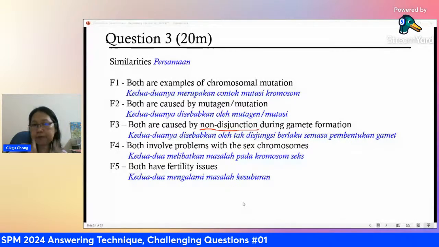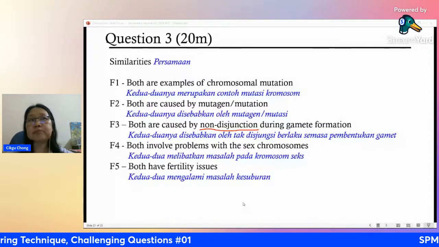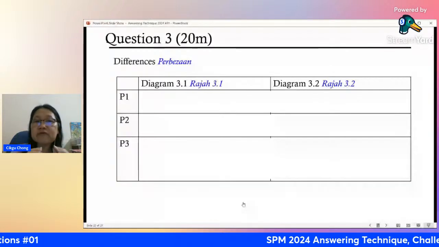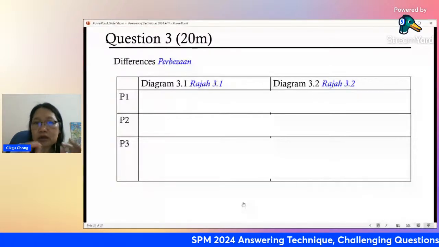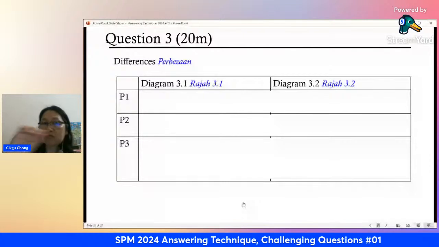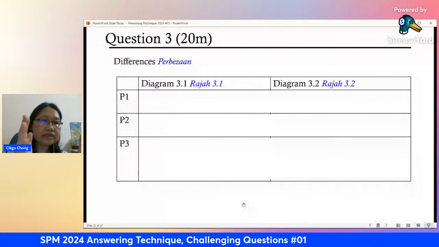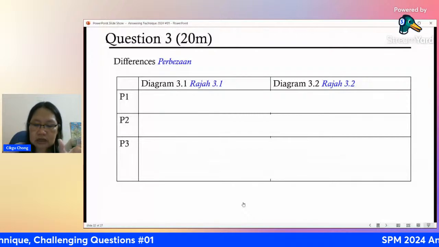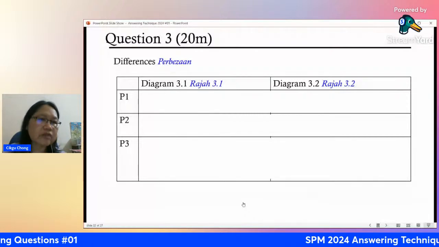Differences you can put in a table. Just now the similarity is put both in one sentence. This one you can put in a table, but please write in full sentences. You can write in sentences as well without a table, but if you want a table, it is easier for the examiner to see your marks, to see your points. But make sure they are in full sentences. Try to write in full sentences.